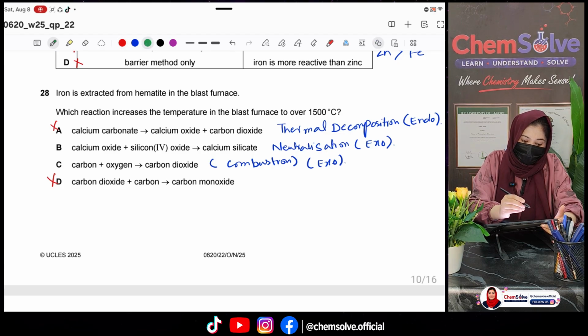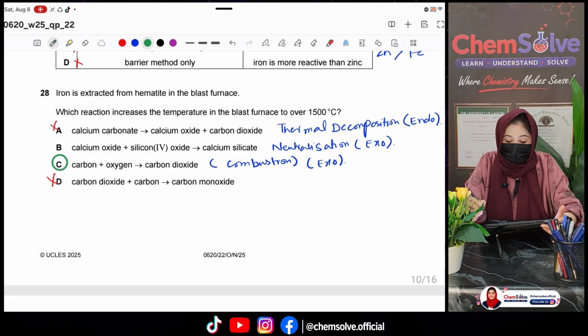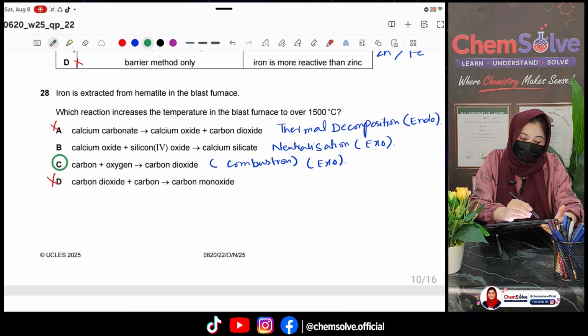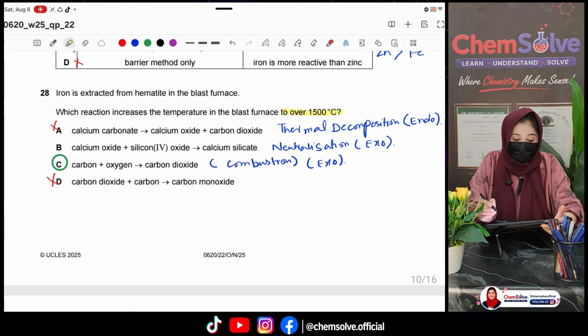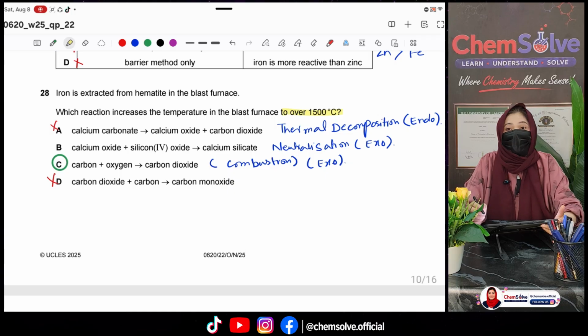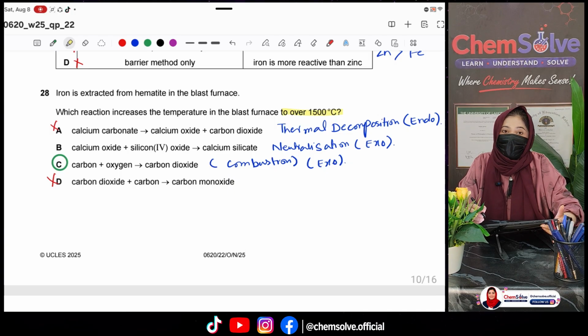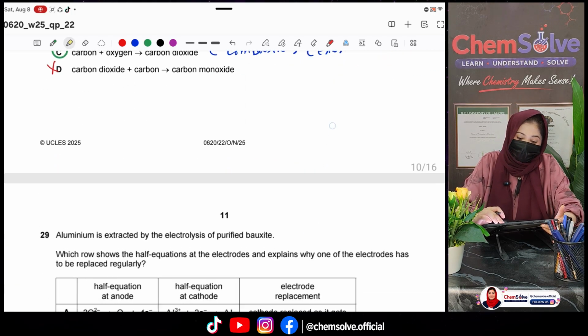So C is the correct option. Why? Because combustion is much more exothermic, because we need the temperature almost over 1500, and this is only possible in the case of C, not in the case of B. So for question number 28, the correct option is option C.